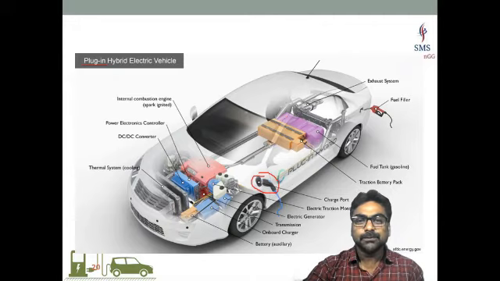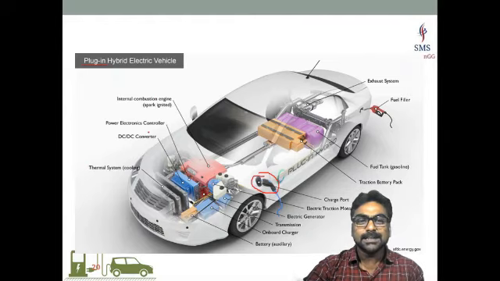The size of the fuel tank is comparatively smaller than the one we have seen in the hybrid electric vehicle. Then the battery size becomes bigger now, right? I will show the figure again. I just don't want to lose my pointer, that is why I am keeping this slide. So have a look at this. The battery size is comparatively bigger than that of the hybrid electric vehicle. It has all the other components. All the other components remain the same.